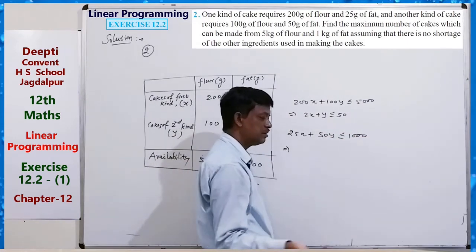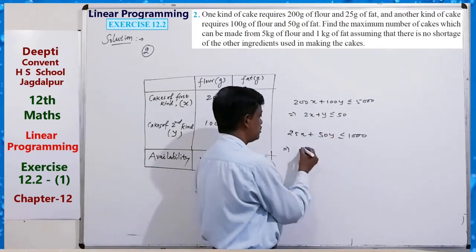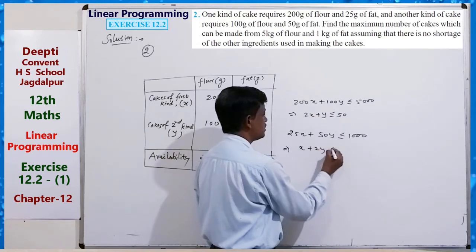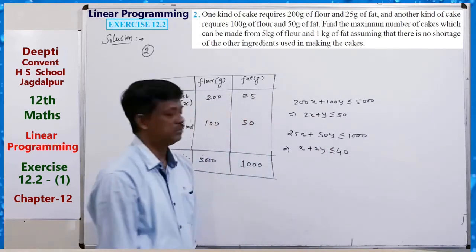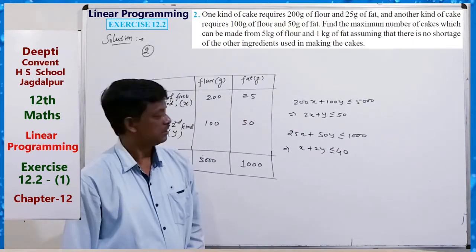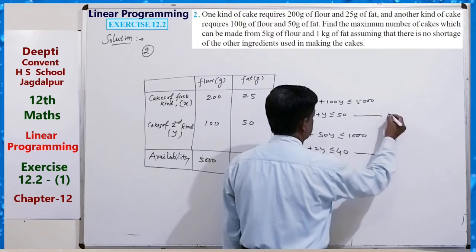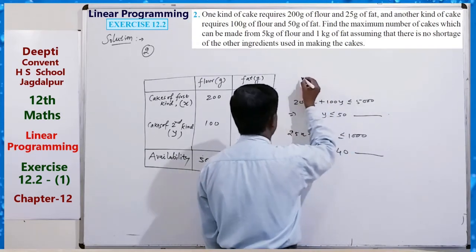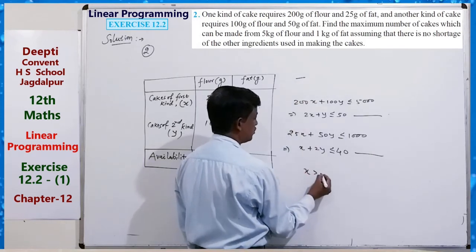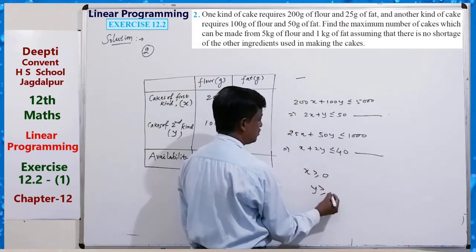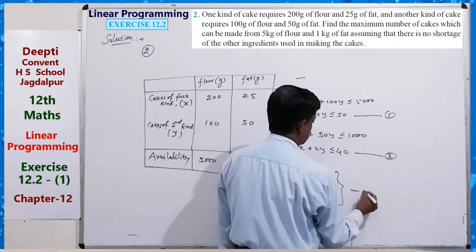It can be written as x plus 2y, just divide by 25, so x plus 2y is less than or equal to 40. Clear? So this is the first, second, and our x is greater than or equal to 0 and y is greater than or equal to 0, the third.